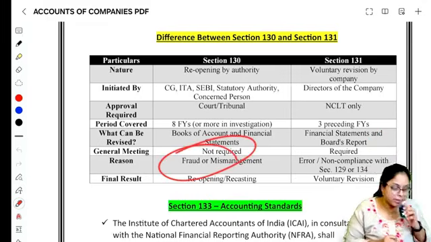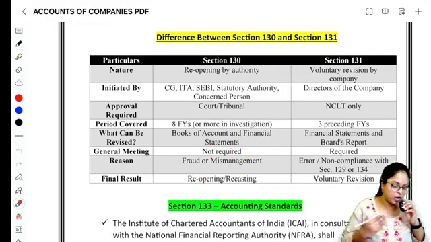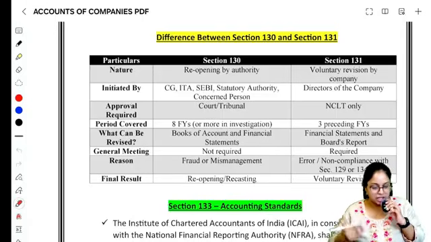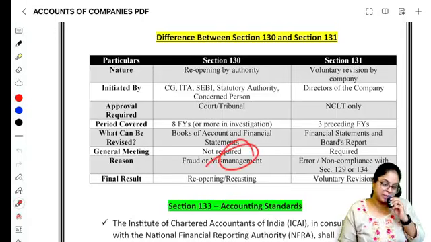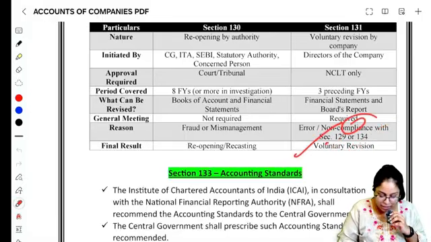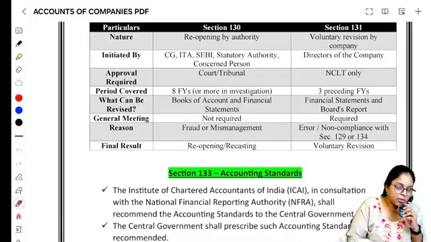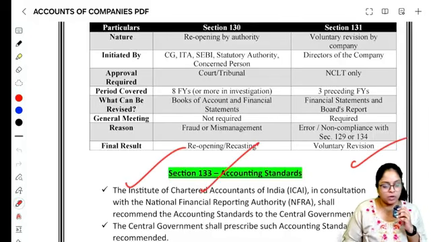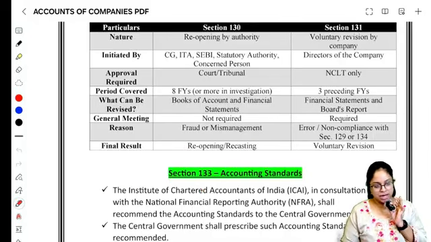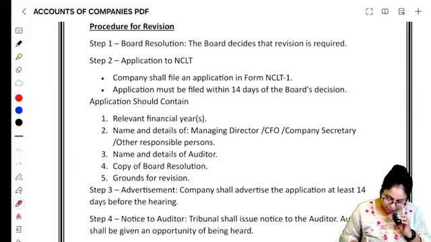Here why did you open? Because we found out, SEBI found out or the income tax authority found out there has been some fraudulent activities, or when the financial statements were prepared there was mismanagement. Here why do you go? Because an error has happened or you have not complied with section 129 or 134. Here you will go for reopening and recasting. Here you will go for voluntary revision. That is your entire section 130 and 131 and a comparative study between the both.